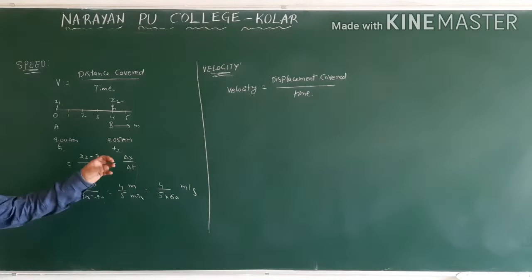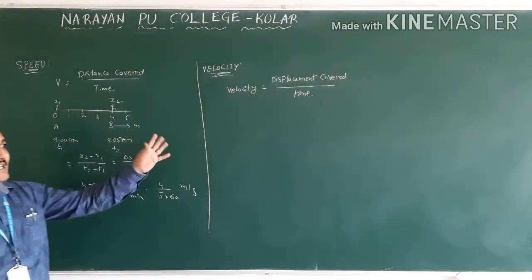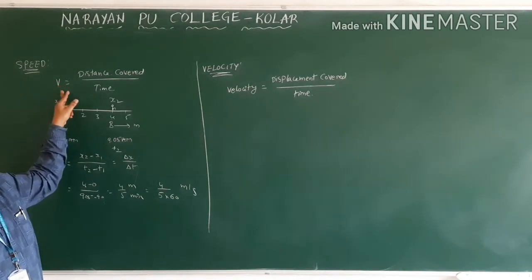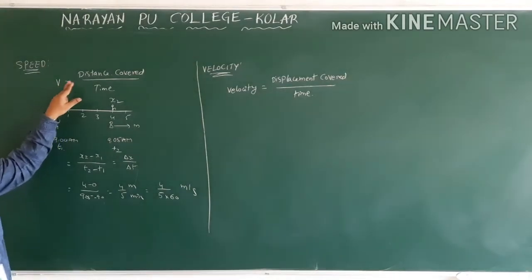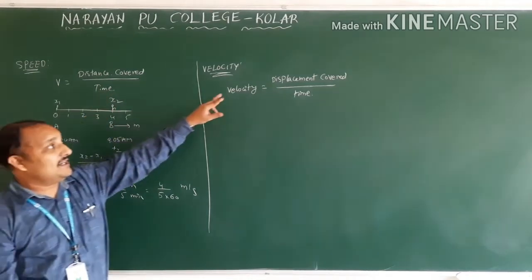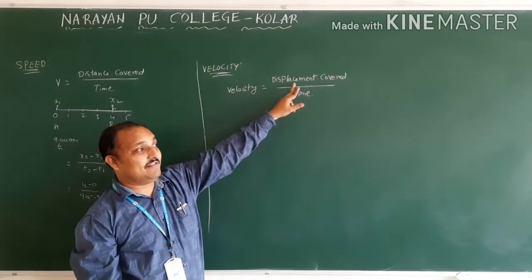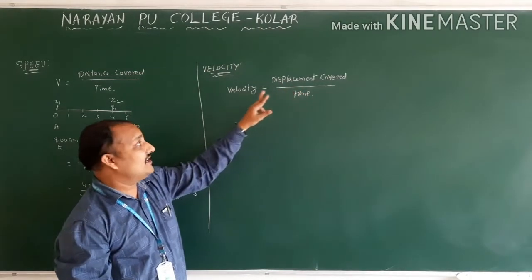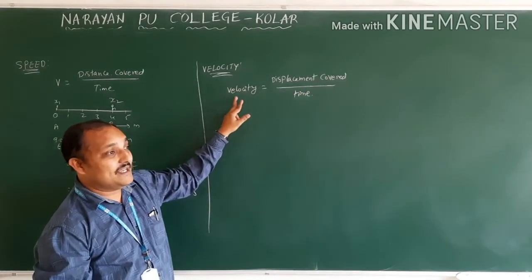Then how will we write symbolically? Symbolically, what is the small change there? Speed is nothing but scalar. Why is speed scalar? Because distance and time are scalar quantities. But displacement is which quantity? The physical quantity we said yesterday. Displacement is a vector quantity. Therefore, velocity will become a vector.